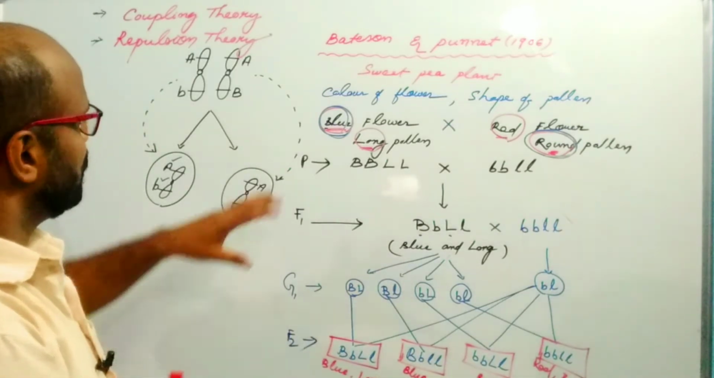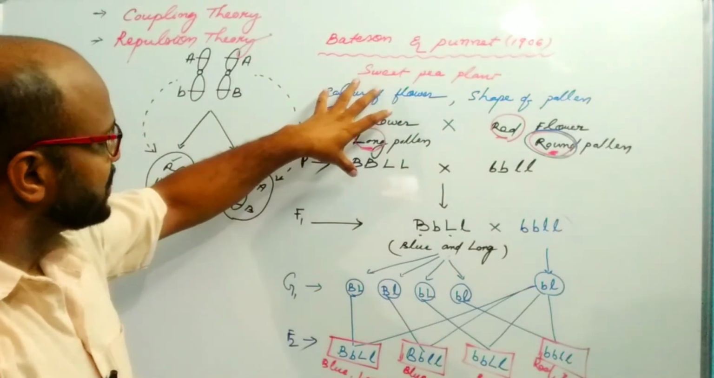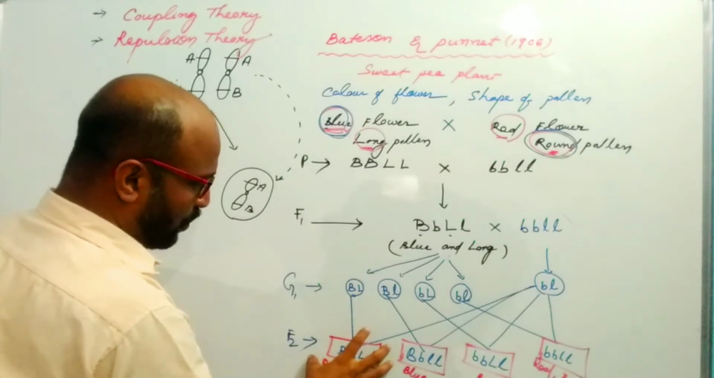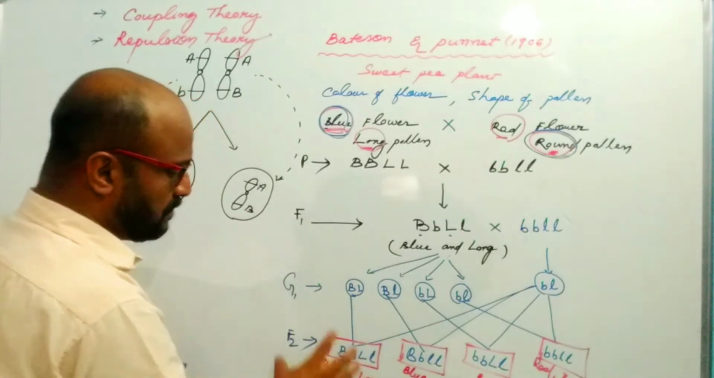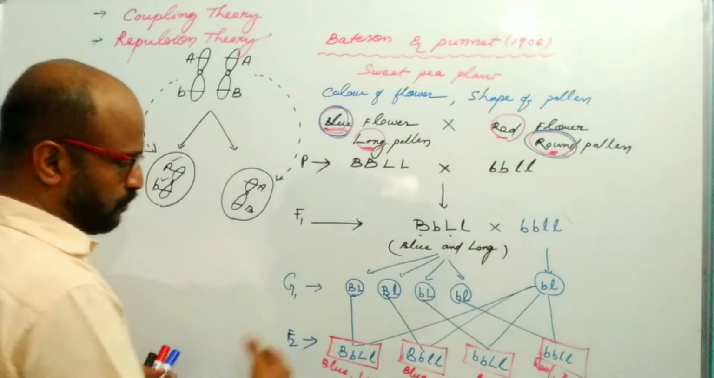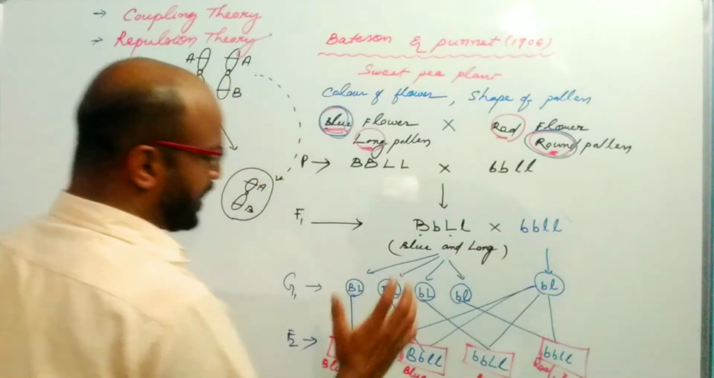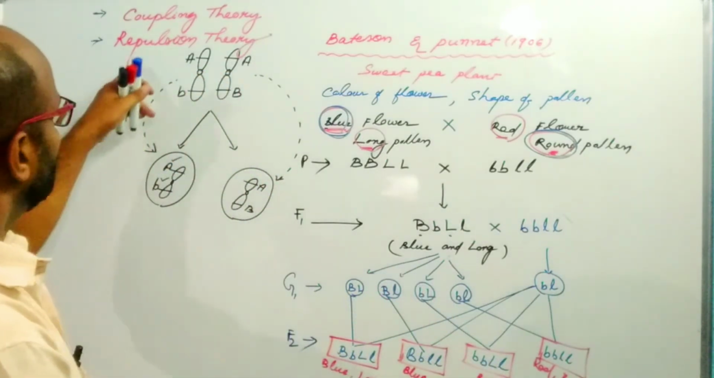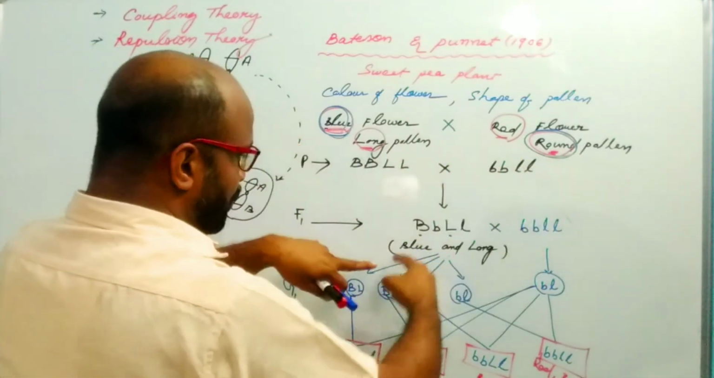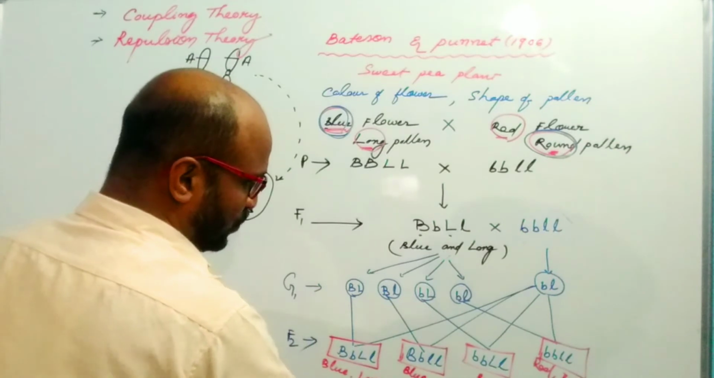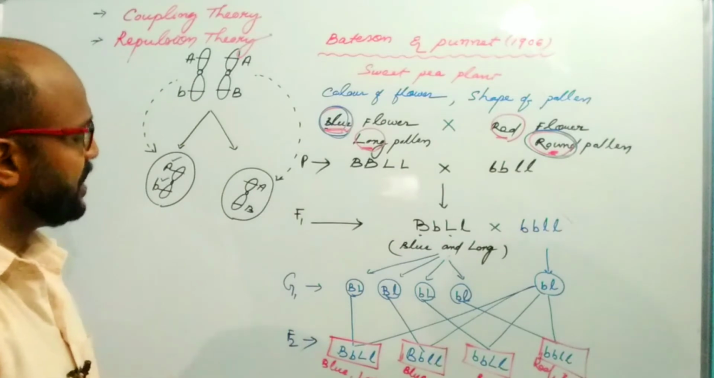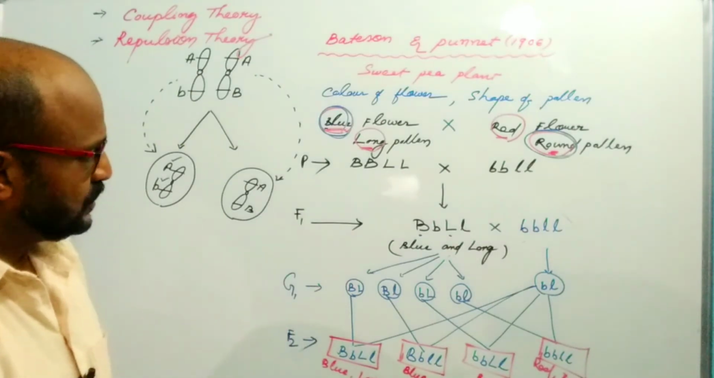Coupling theory means if the characters come from a single parent, they enter into the same gamete. That's why there is a high frequency of parental characters developed in the F2 generation. And in the F2 generation, a very small number of non-parental characters develop because of the repulsion theory. The characters come from different parents and enter into different gametes. That's why there is a low frequency of the non-parental character. This is the argument of Bateson and Punnett.